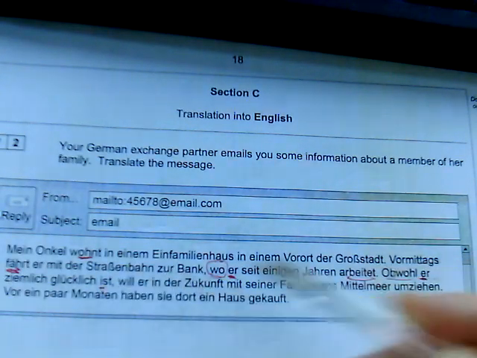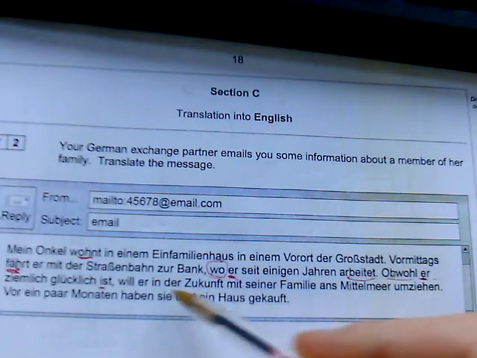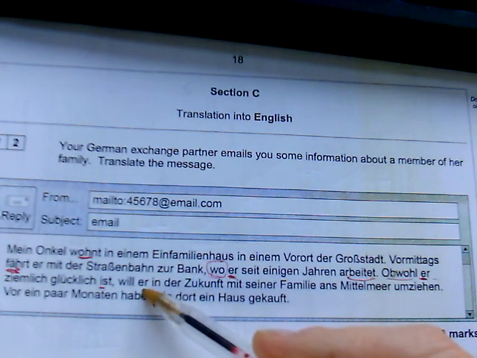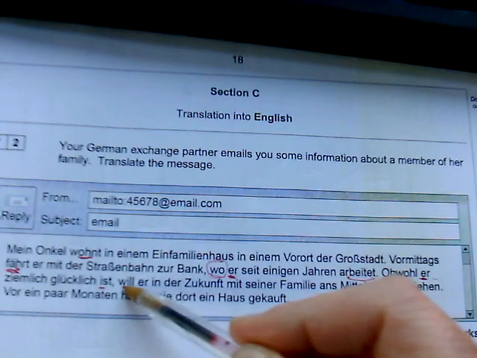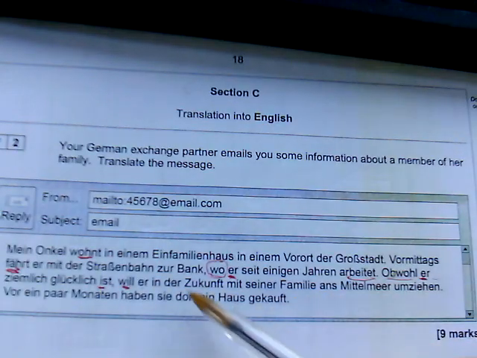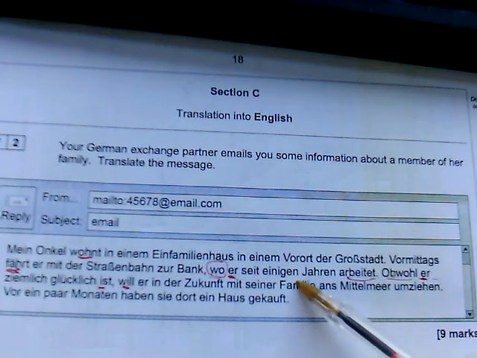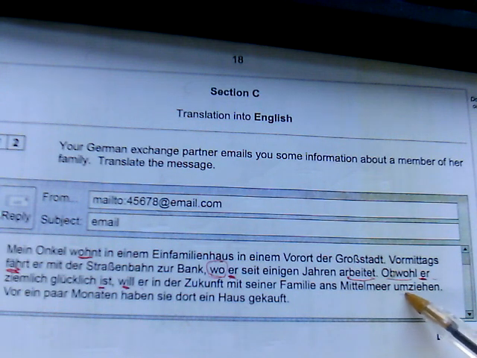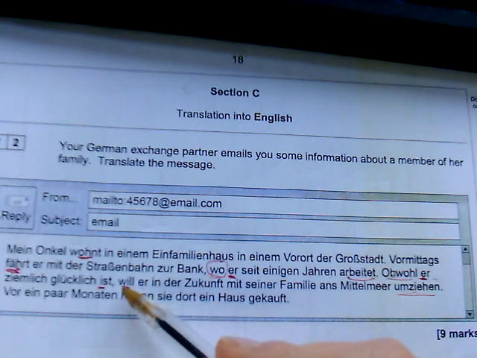Ist. And it's a verb, comma, verb structure, so let's have a look. So we've got the subject again, but the verb is here. And keep going. In der Zukunft mit seiner Familie ans Mittelmeer umziehen. Now what have we got at the end? Often look at the end, we've got the infinitive. Why? Because we've got a modal verb here.